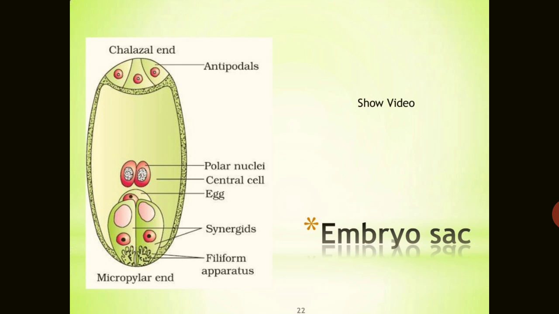In electron microscopic studies, it was revealed that the synergids lack a cell wall on their chalazal side at maturity. They are characterized by the presence of a filiform apparatus at the micropylar tip, in the form of finger-like projections. Each projection comprises a core of microfibrils enclosed in a sheath.